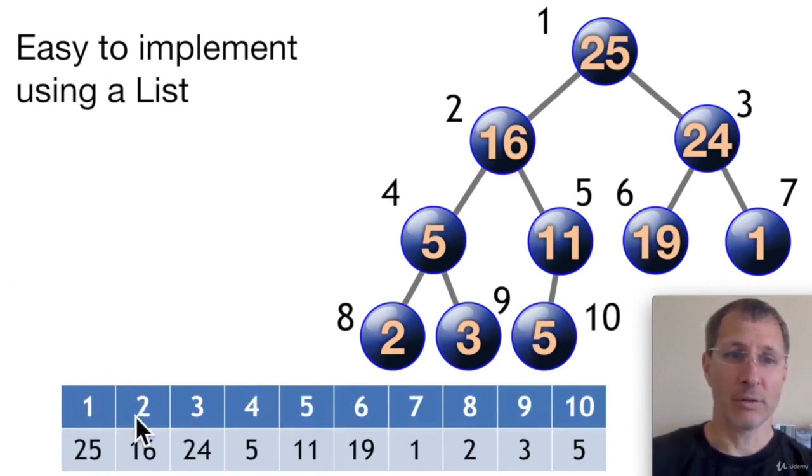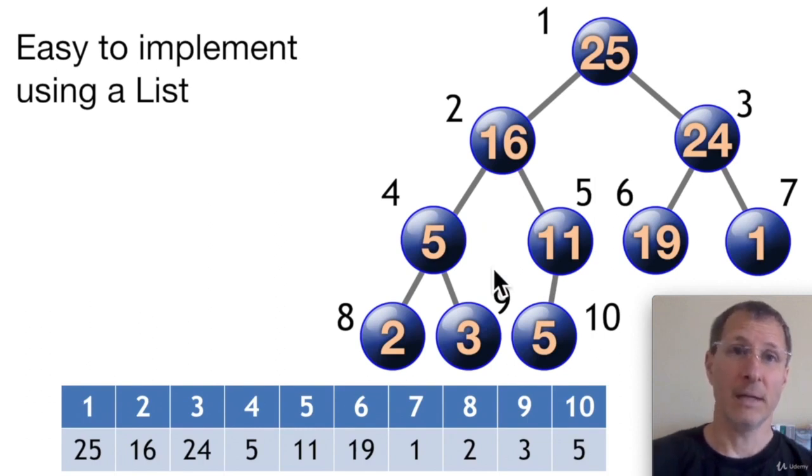And then when you look at our list, how we put the items into the list, well look, 25 is at index 1, and then 16, and then 24. So look, we know that 16 is not greater than 24, but it looks like, wow, it's lower than node 3 here, or index 3. Why is that? Well, because our rule is that 16 has to be greater than everything below it on the tree, which it is.